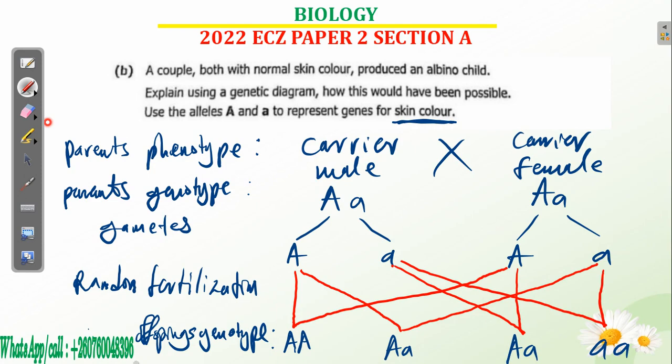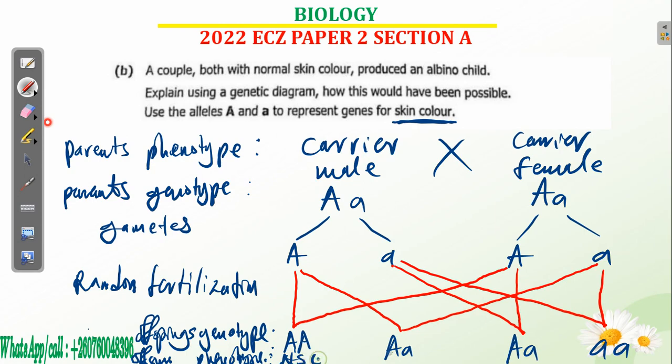And then last there you're going to indicate offspring's phenotype. So here you're going to have offspring's phenotype. What are you going to write here? Like you have seen here we had parents, we had to write something. This is you're going to say normal, N for normal skin color.